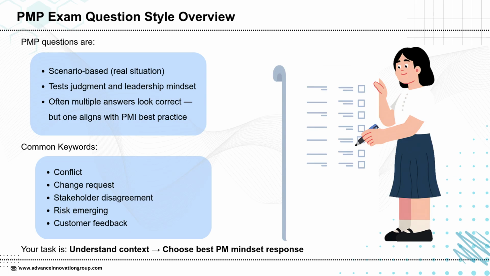You have to choose the option that reflects PMI's best practice, not personal experience. Even if several answers look correct, only one matches the PMI mindset. You'll also see repeated keywords like conflict, change request, stakeholder issues, new risks, or customer feedback. These keywords help you quickly identify the situation. Your job in the exam is simple: understand the context first, then select the best PMI-style response.